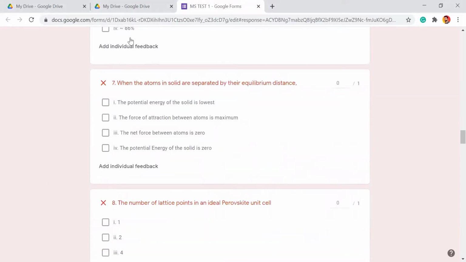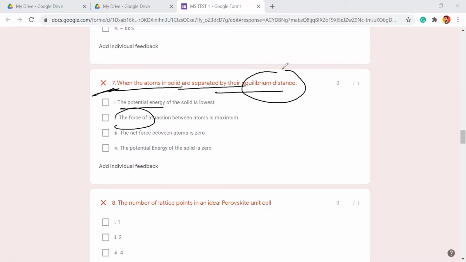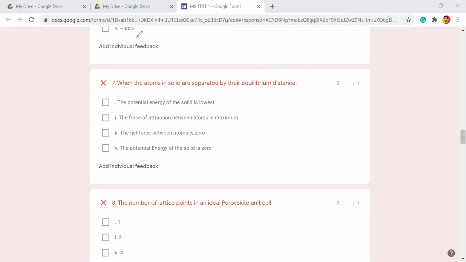Anyway, the 7th: when the atoms in solids are separated by their equilibrium distance. Basically it is the plot of potential energy versus distance and force versus distance. If you know the plot, you can easily tell the answer. So I don't need to tell actually. If you know the answer, you can tell.